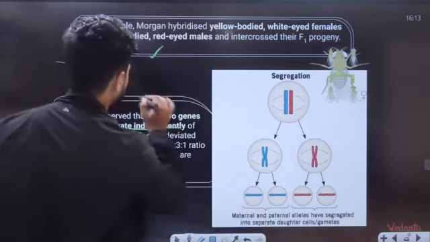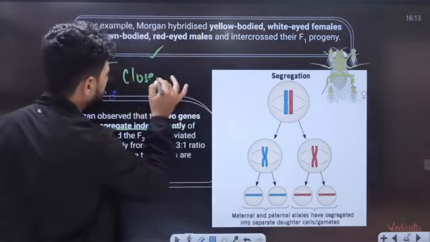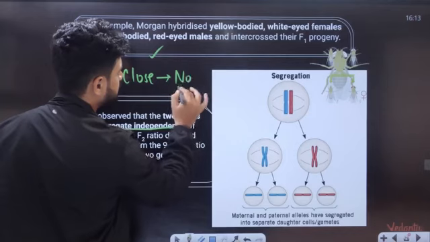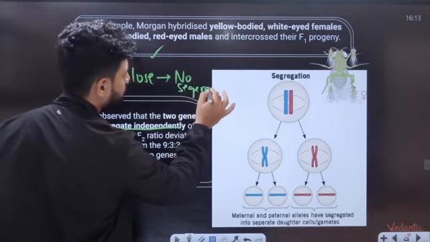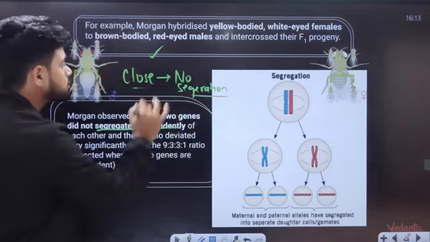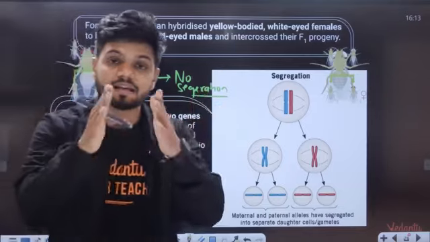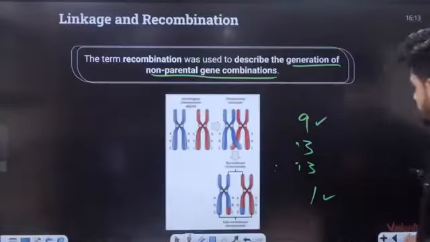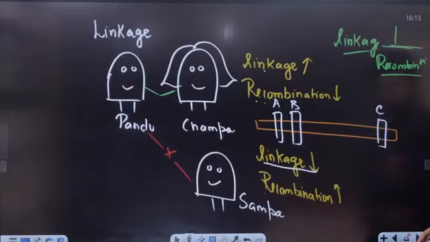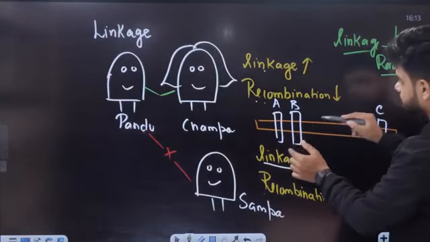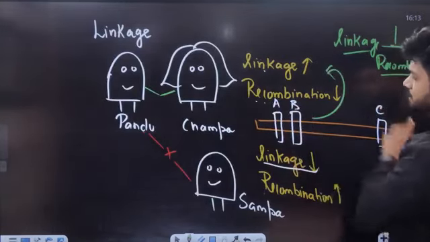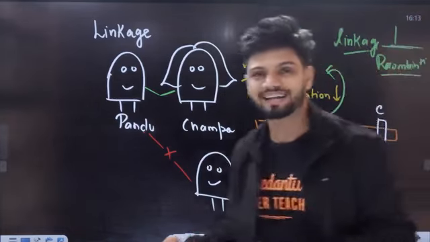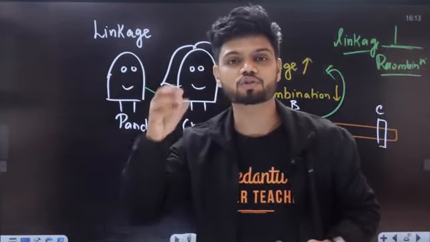When the two genes are very close, if they are very close to each other, no segregation. Why? If the two genes are very close to each other, can I say linkage is very high, recombination is low? When the two genes are very close to each other, linkage is high, recombination is low.